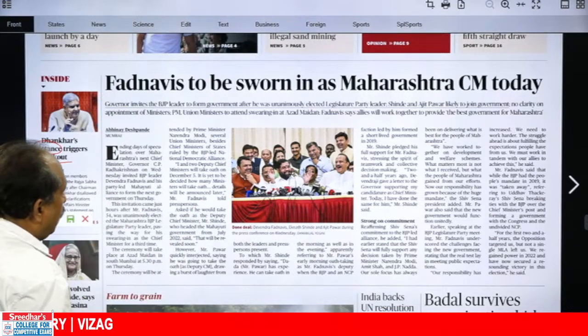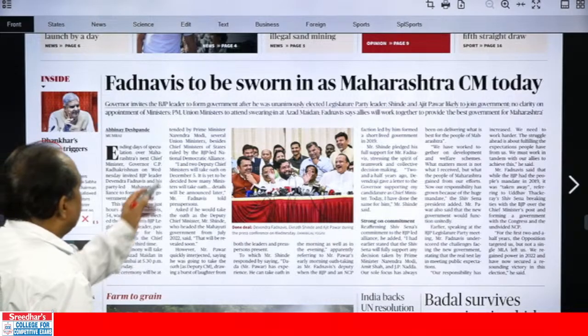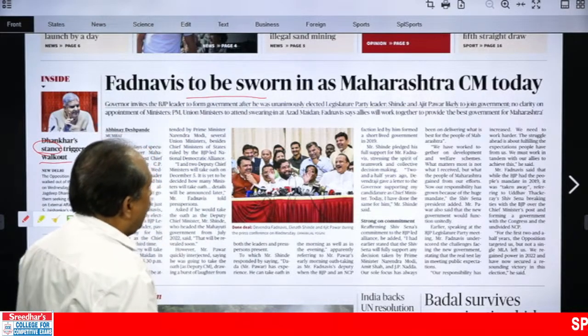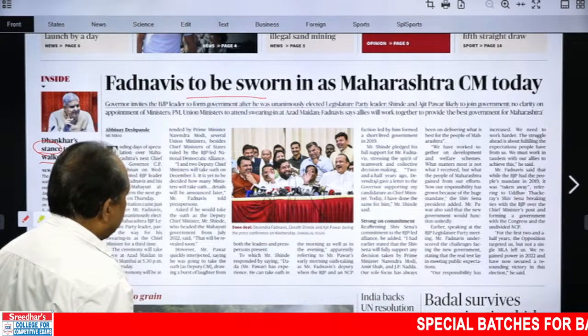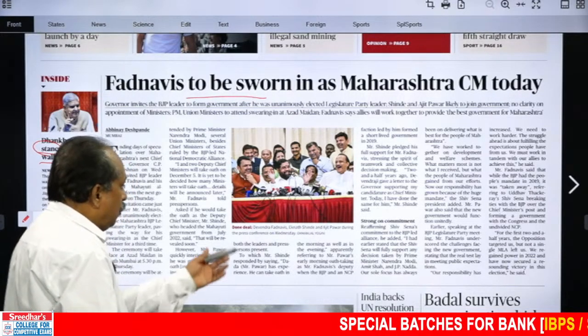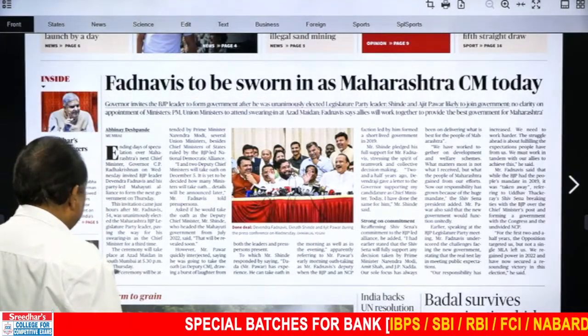What is the main headline from today's The Hindu front page? All these politicians, they look very happy, all smiles. Fadnavis to be sworn in, passive voice, as Maharashtra CM today. That's why they all look happy. And all these, they're going to form a coalition government. All the important leaders over there.